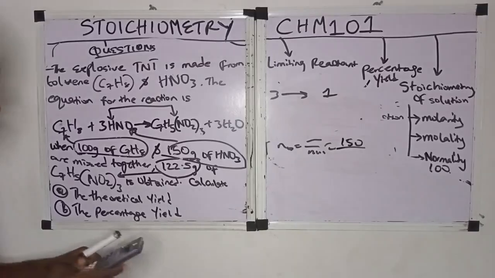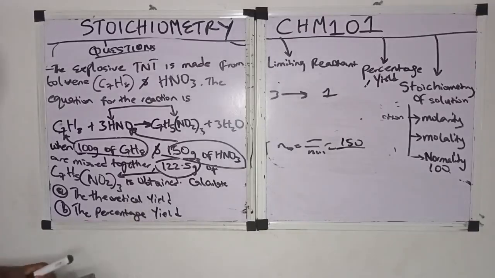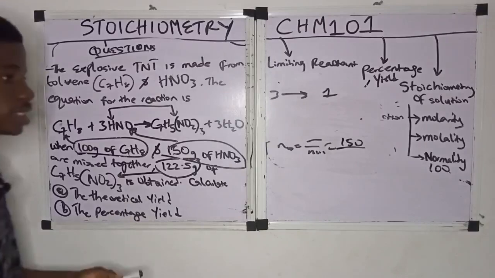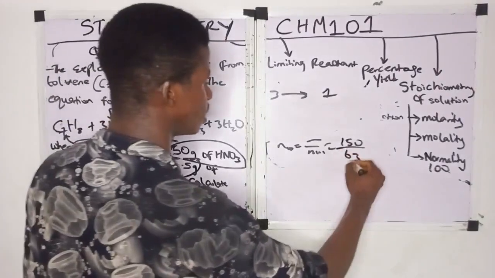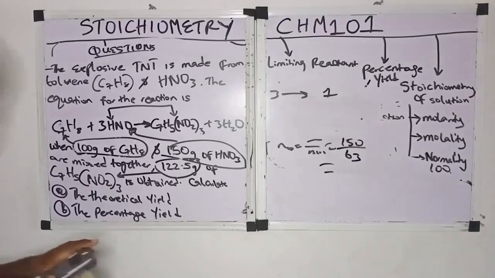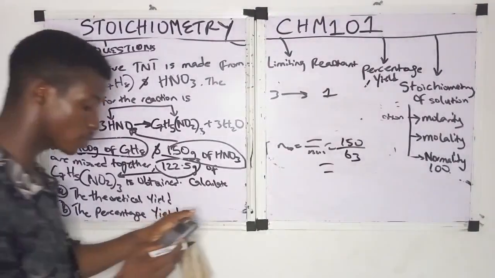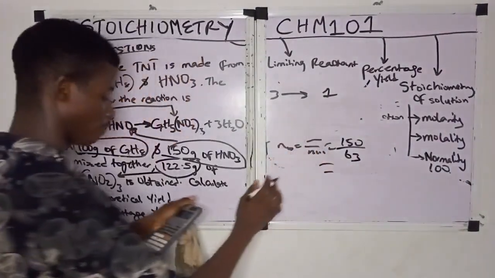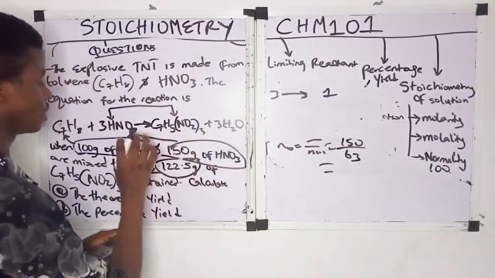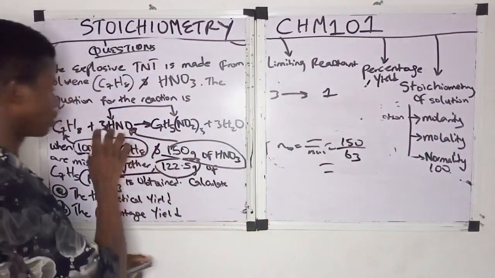Oxygen is 16 times 3, that's 48, then plus one, nitrogen is 14, hydrogen is 1, so 63. So 150 going to 63. Now let's divide. 150 divided by 63. When we divide, the mole of HNO3 is